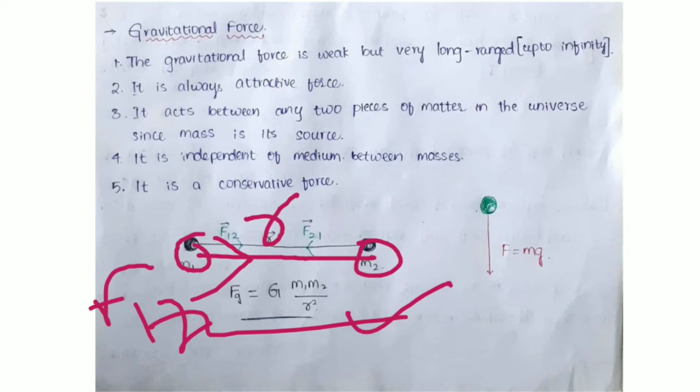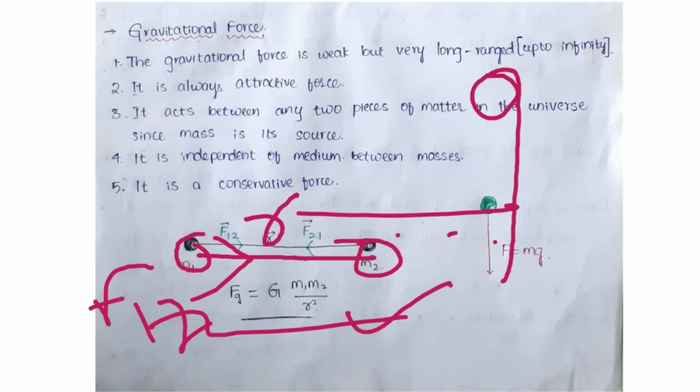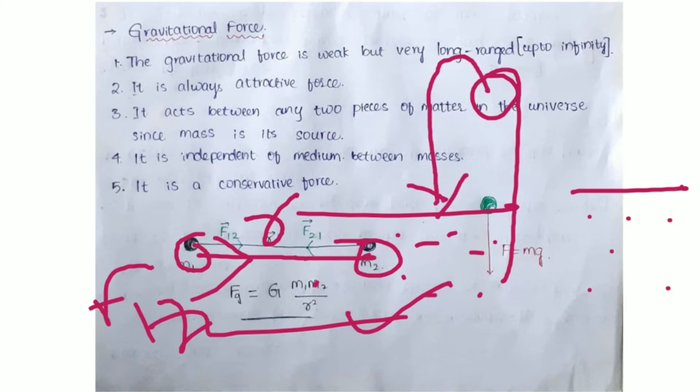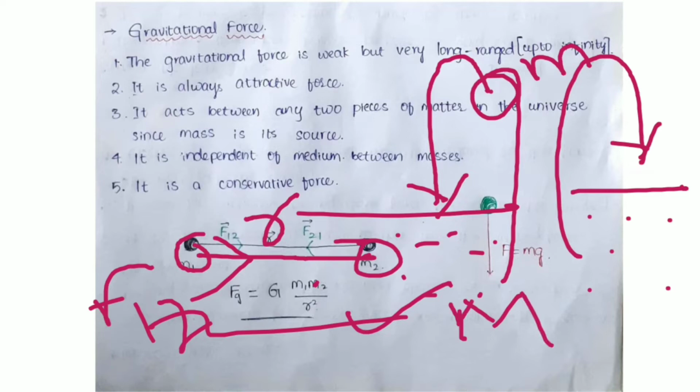It is independent of the medium between the masses. Absolutely, it is independent of the medium. Let us see, a ball is thrown into the sky. Here there is water, which is one medium, and here it is air. When we throw a ball upon the water, it comes down. When you throw a ball in the air, it also comes down. So we can say that it is independent of the medium between the two masses. Here the small m is the ball, and the bigger M, the massive particle, is the earth.